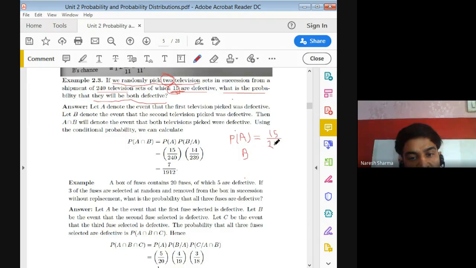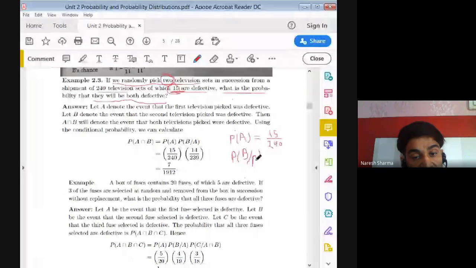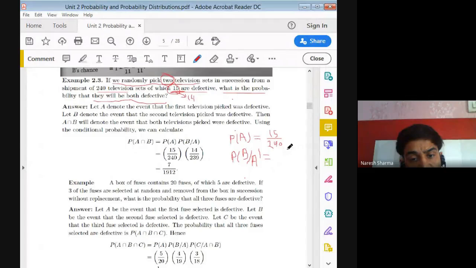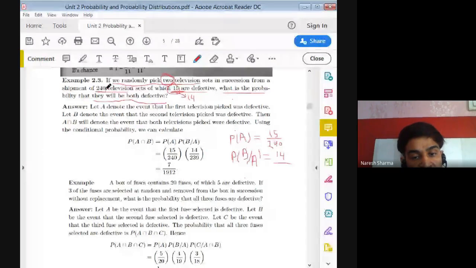Now once you pick this, for the second television, the probability that the second television is defective, conditional on the first already being defective: if the first defective is already chosen, then out of the 15 we are left with 14 defective pieces. So favorable cases are 14 and total cases are also reduced by 1, that is 239.